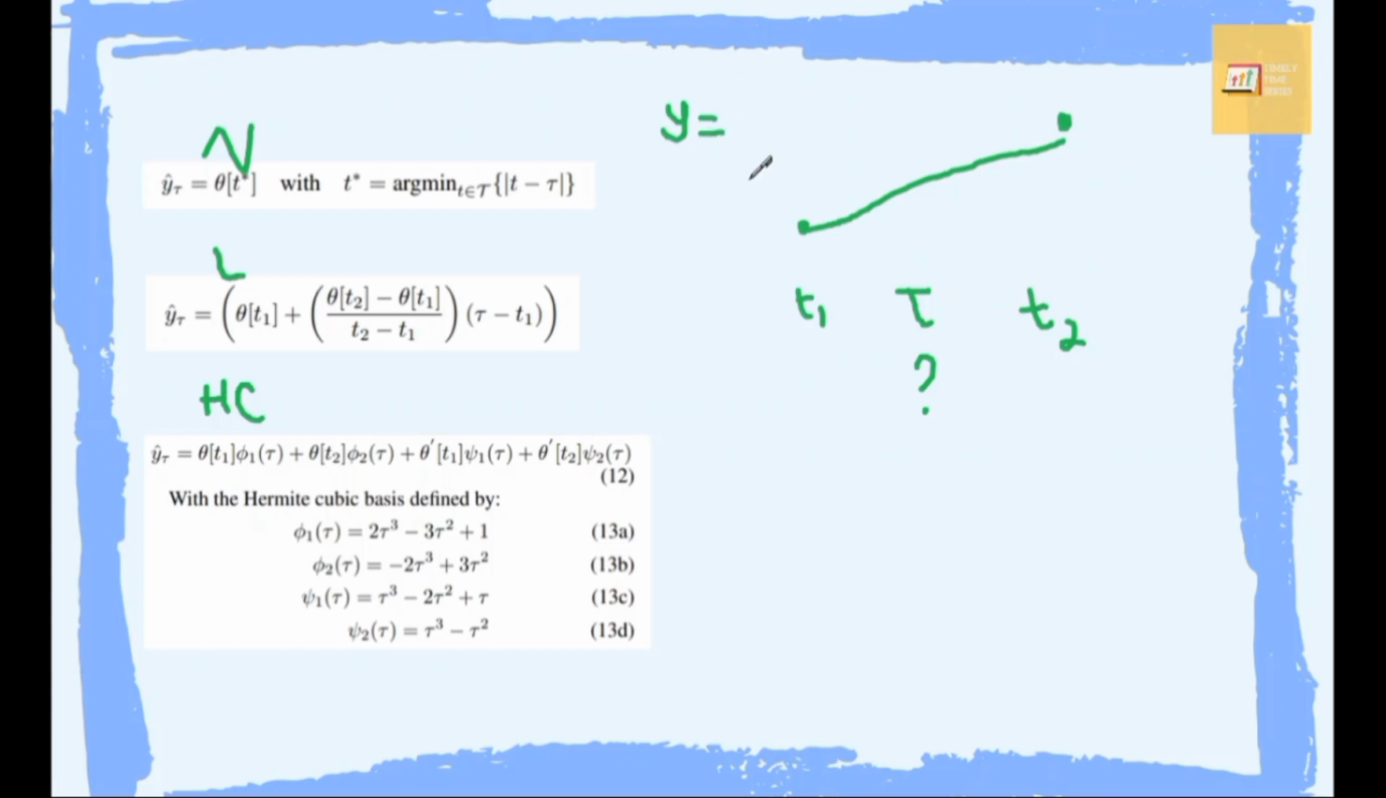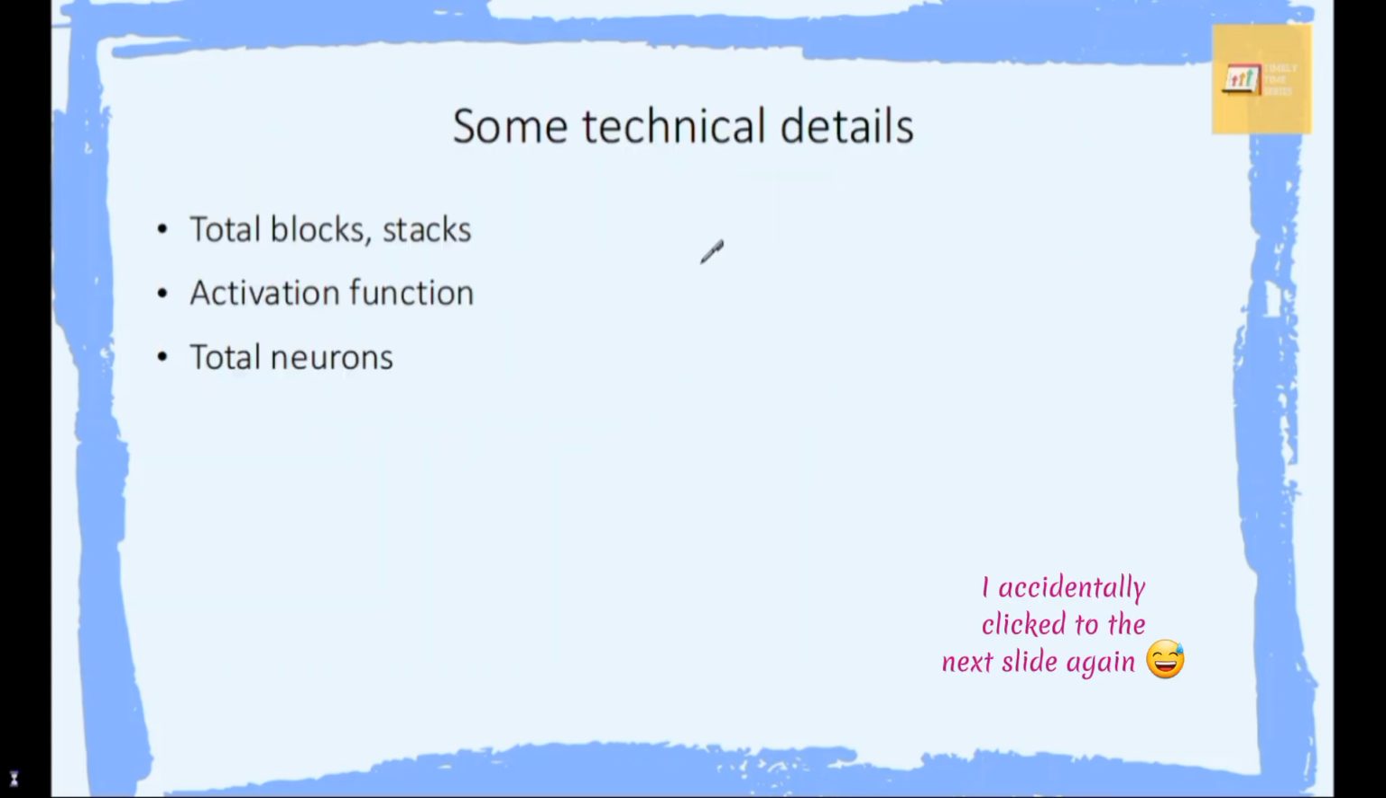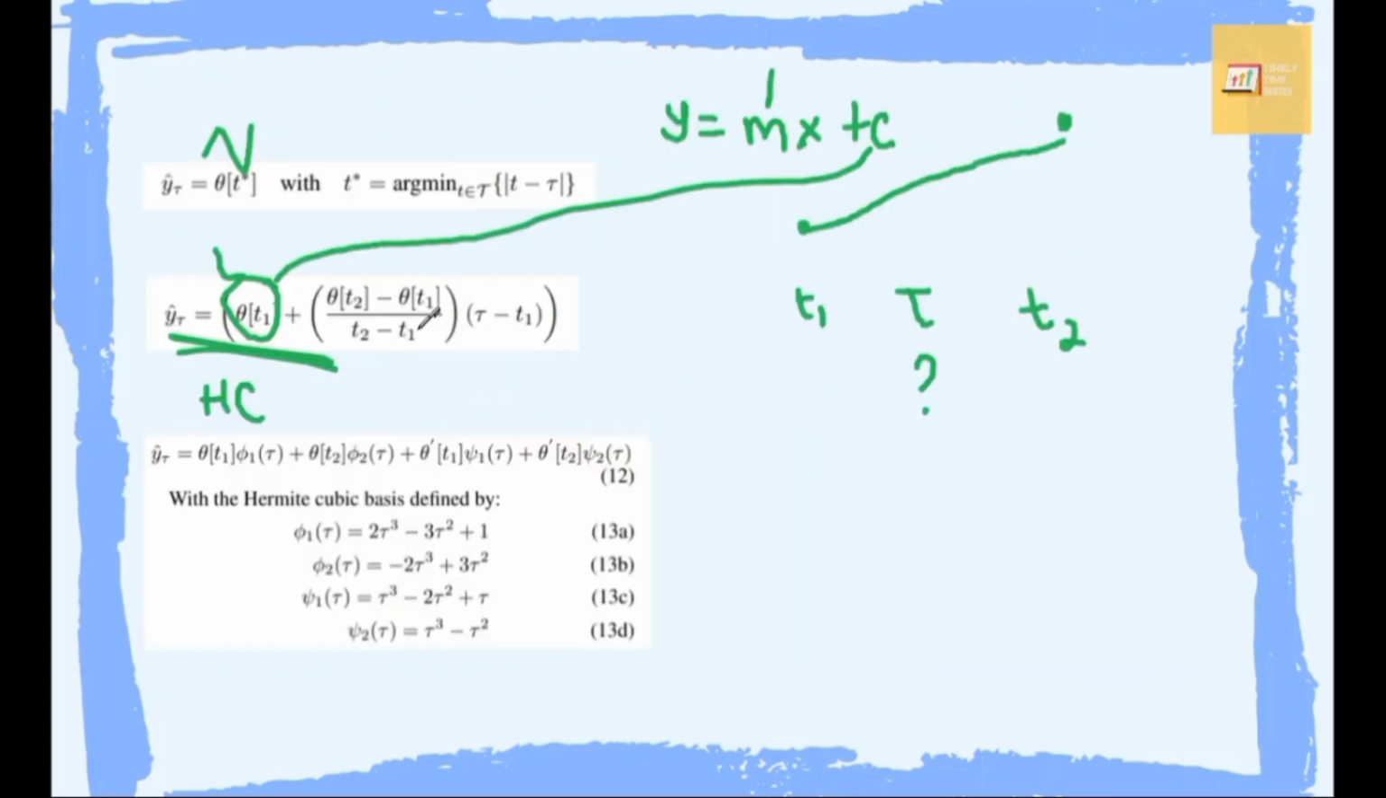If we assume that the function would go linear, then we can approximate the value at tau using this equation, right? y equals mx plus c. Analogous to this equation, c would be this one here, the interpolation coefficient when t equals t1. And then m is the slope, and by analogy, this is m. And then x is tau minus t1, and y is the forecasted value that we want to get.